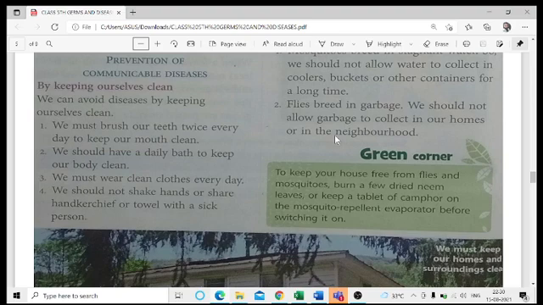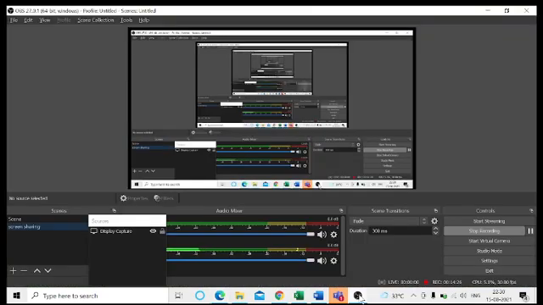And the person who is not well, that is, the person who is suffering from some kind of disease, the patient, we should try to remain at some distance from. We should not touch that person, and at the same time we should not touch his belongings as well, because he is sick. There may be a lot of germs there. So if we touch that person, then we are going to suffer from the same diseases. So these are the things that should be taken proper care of.